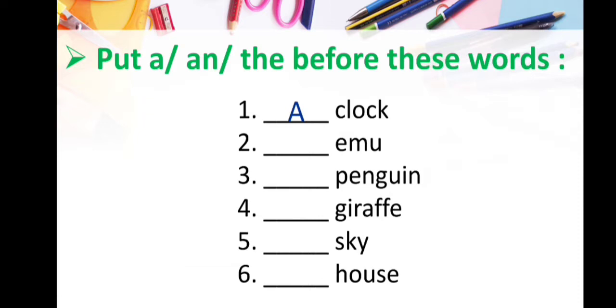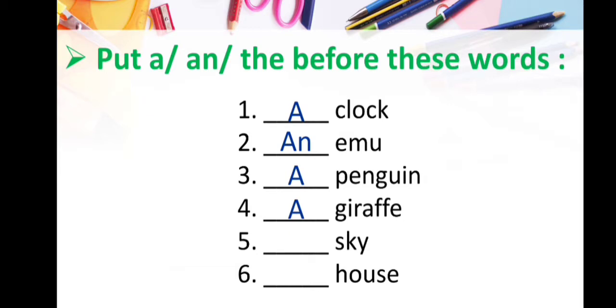The next word is dash emu. Here you can see emu is a word which starts with a vowel sound. That's why we will use which article? Yes, an. And the answer is an emu. The next is penguin. Here you can see again a singular noun. That's why we will use the a article. The next one is giraffe. Again a singular noun and we will use a here.